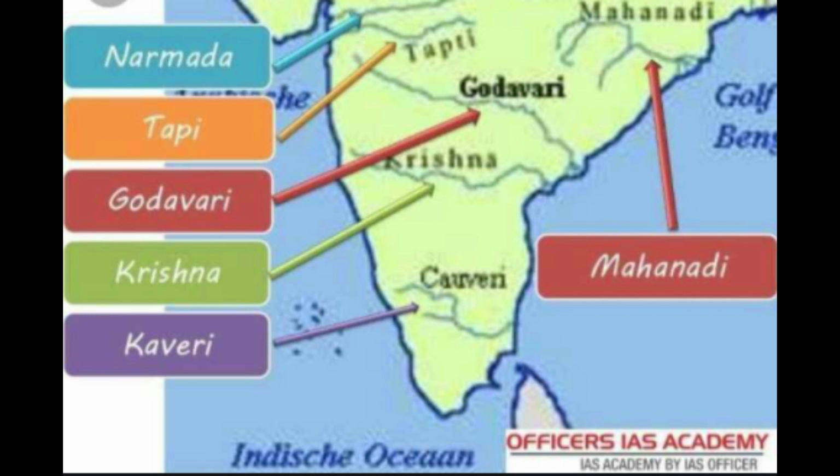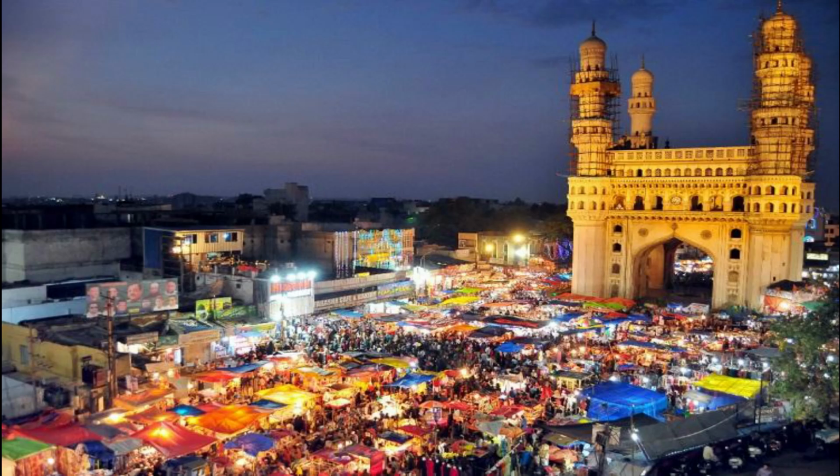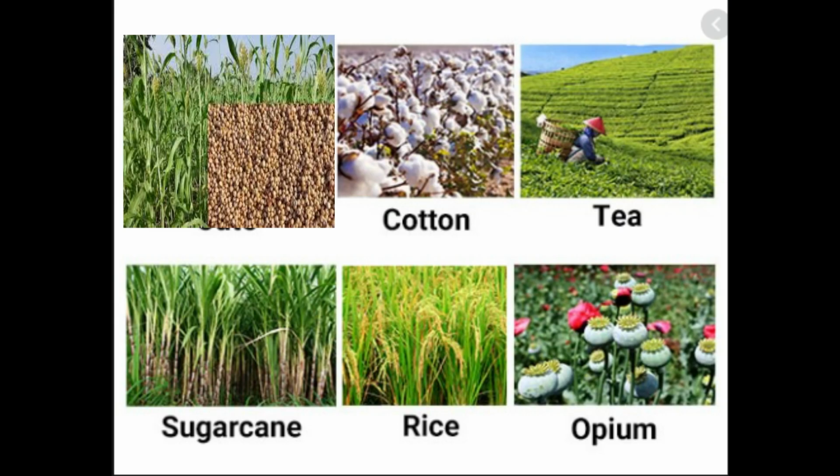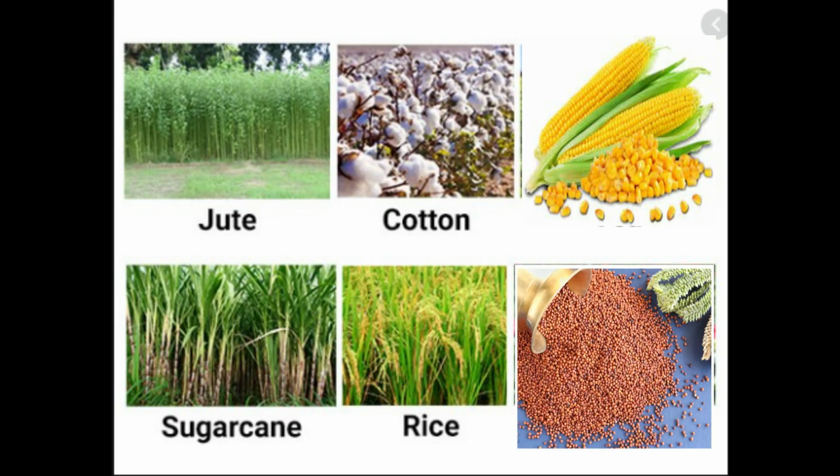Only two rivers, Narmada and Tapi, flow into the Arabian Sea. Important cities like Hyderabad, Pune, Bhopal, Nasik are situated in the Deccan Plateau. Rice, jowar, ragi, maize, cotton, and sugarcane are grown here.